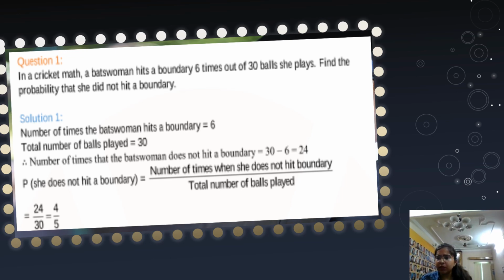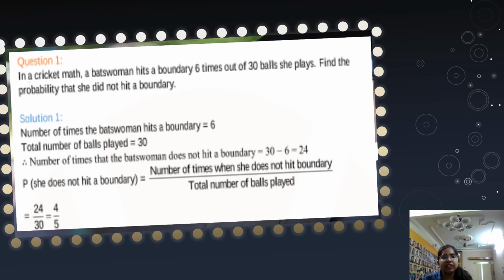You know the formula of probability: favorable outcomes divided by total number of outcomes. Yes or no? Okay. So we are starting with the exercise in this lecture. Introduction I will give you in the live class only. And now I'm going to start questions of this chapter.